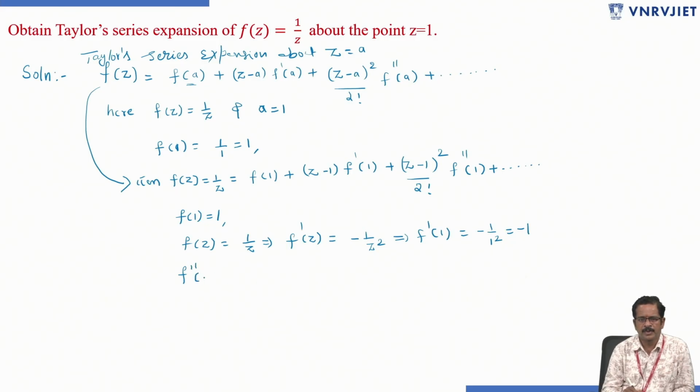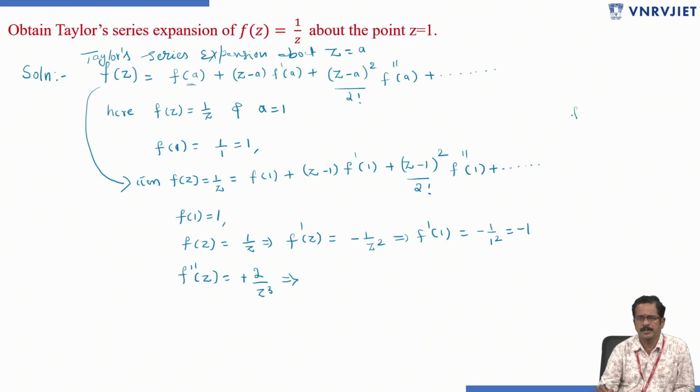Next, f double dash of z is going to be plus 2 by z cube. f dash of z is minus 1 by z square, then f double dash of z becomes 2 by z cube. How?